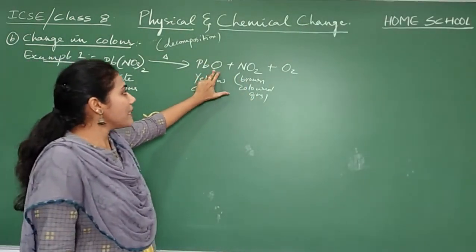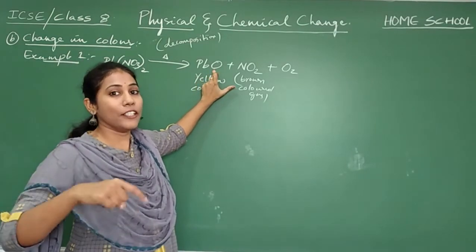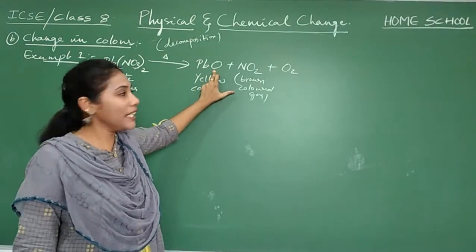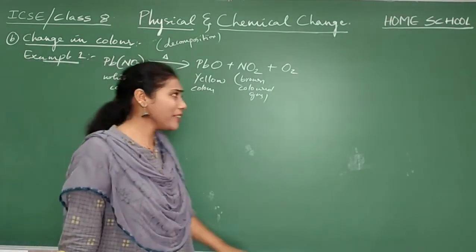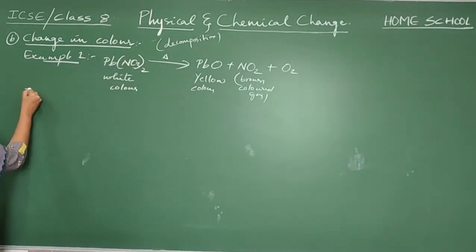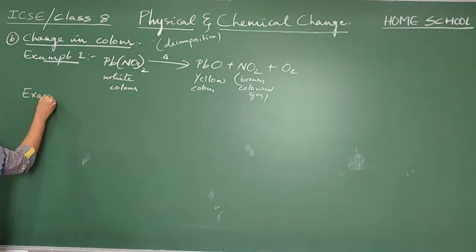Yellow colored substance is nothing but the product, that is a new substance you have got. So this is the best example for change in color. And you can also observe a second example. One more example I'll give you.